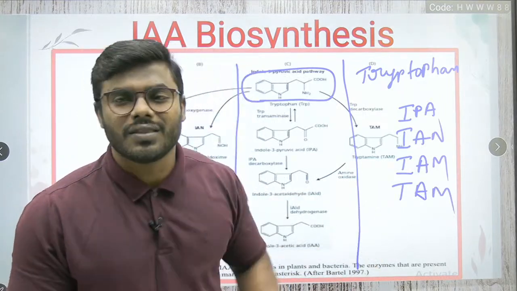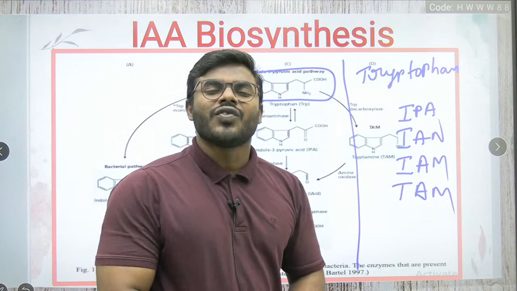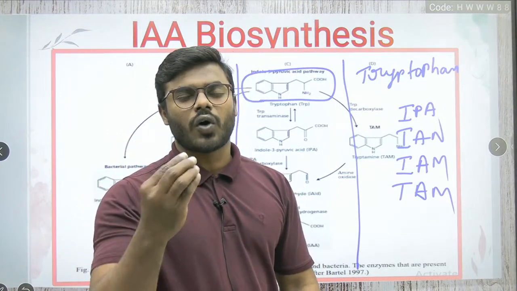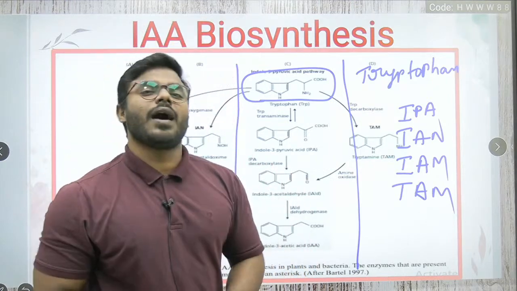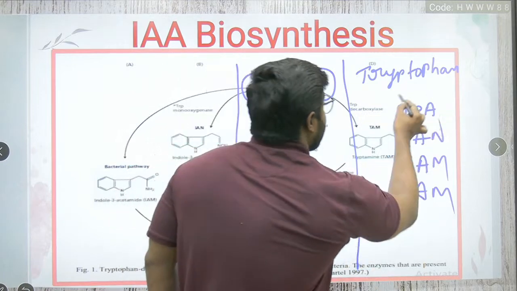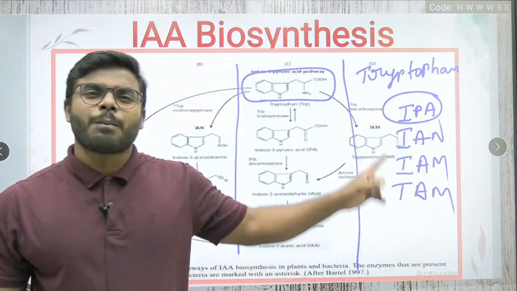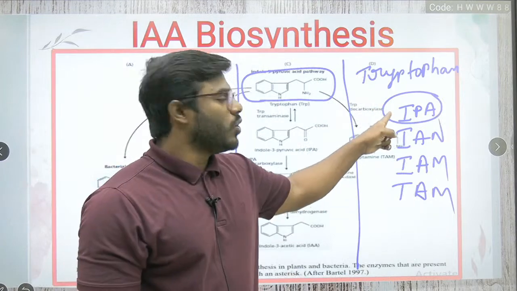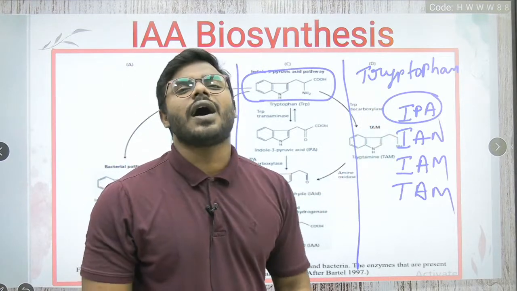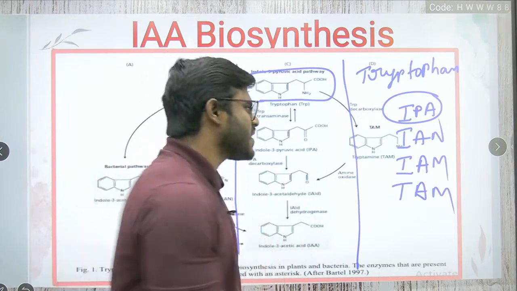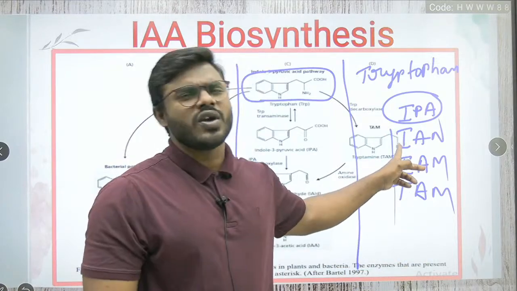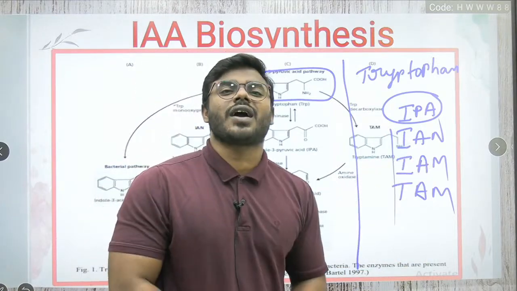Now the point is, there are many pathways. Which pathway will be involved in the biosynthesis of auxin mostly in our plant body? That is the question. In the plant, always the IPA pathway will occur. Once again understand, the most predominant pathway for the biosynthesis of auxin is always the IPA pathway only. Now you can ask me, sir, why not the others? They are also involved in the biosynthesis of auxin, but they occur in the lower organisms.